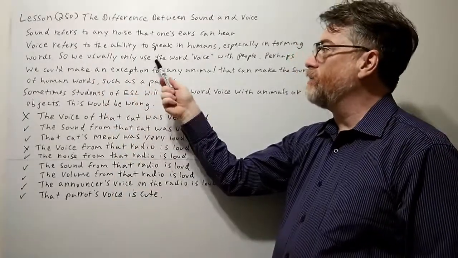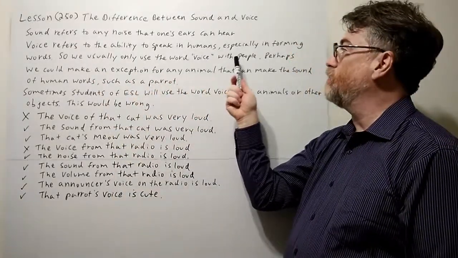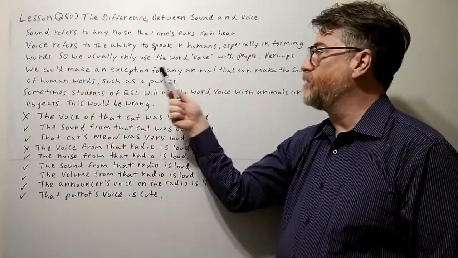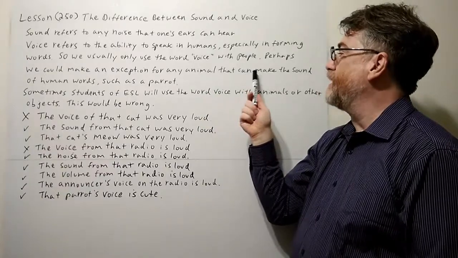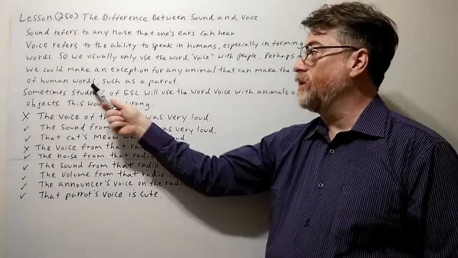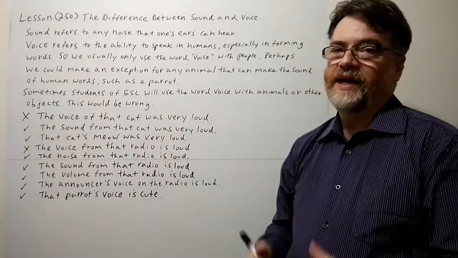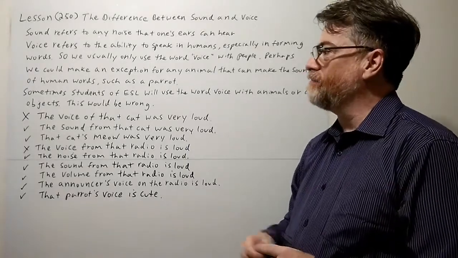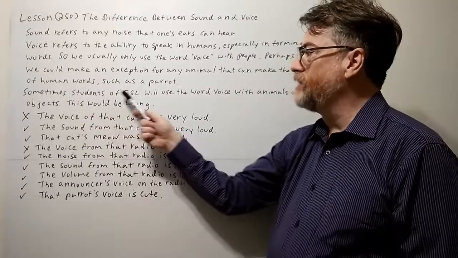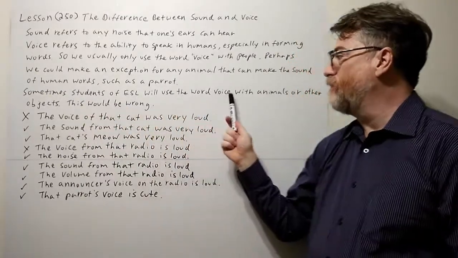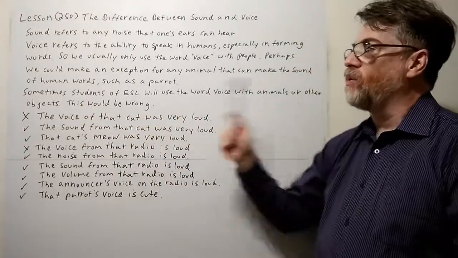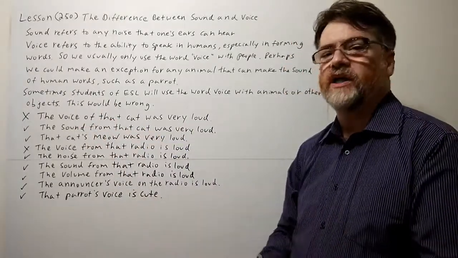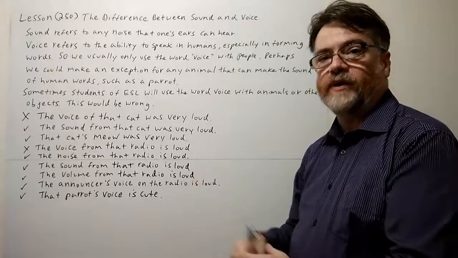So we usually only use the word voice with people. Perhaps we could make an exception for any animal that can make the sound of human words, such as a parrot. But there are very few exceptions here. Mostly it's parrots. Let's continue. Sometimes students of ESL will use the word voice with animals or other objects. This would be wrong.